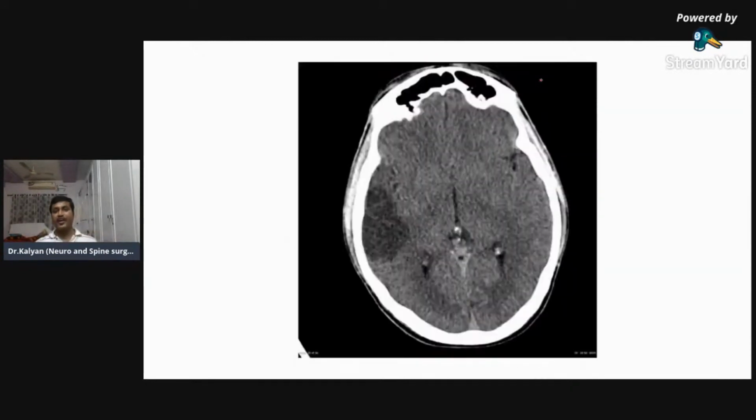Next, now try to identify this. Does this have finger-like projections? Yes or no? This is a hypodensity. Is this having finger-like projections?